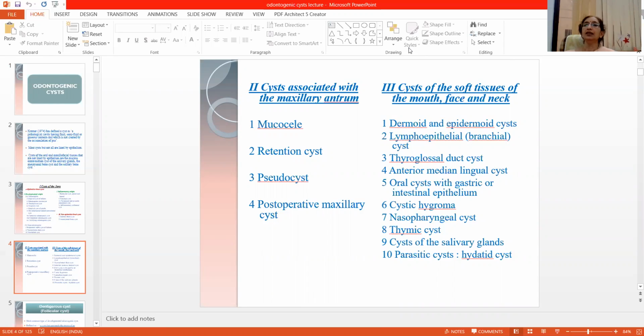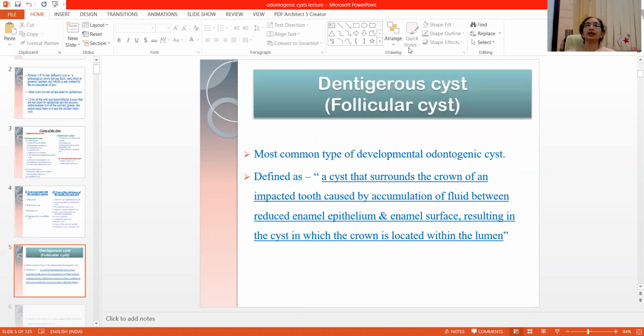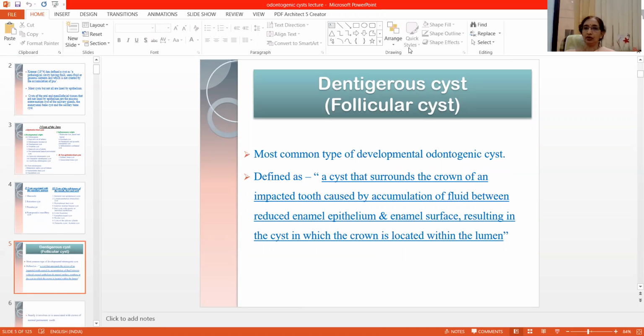Then third are the cysts of the soft tissues of the mouth, face, and neck. These are dermoid and epidermoid cyst, lymphoepithelial cyst, thyroglossal duct cyst, anterior and median lingual cyst, oral cyst with gastric or intestinal epithelium, cystic hygroma, nasopharyngeal cyst, thymic cyst, cyst of the salivary glands, and lastly, we have the parasitic cyst. So this is the classification of the cysts. Now we'll see in detail about all of these cysts.